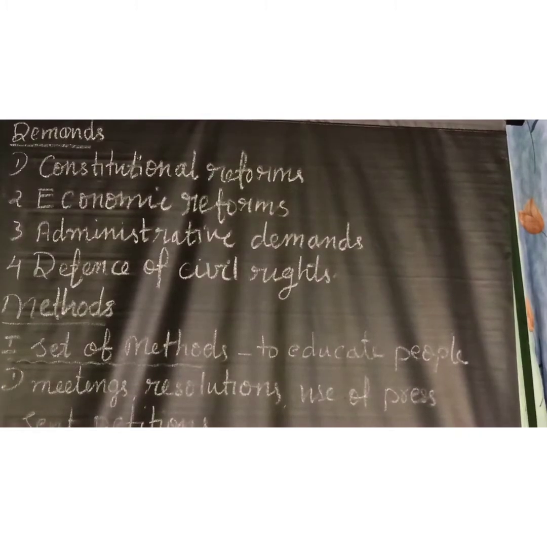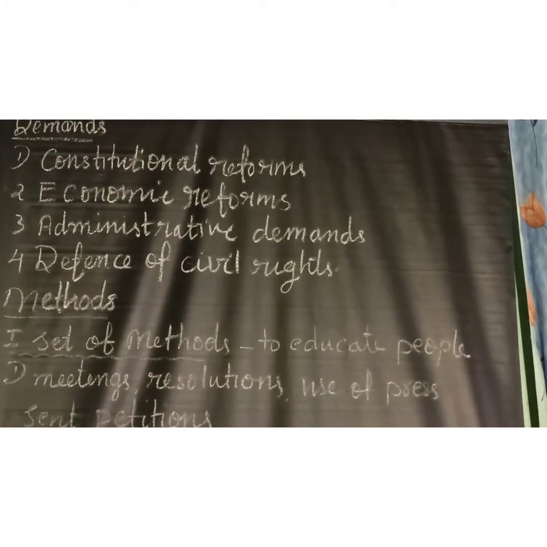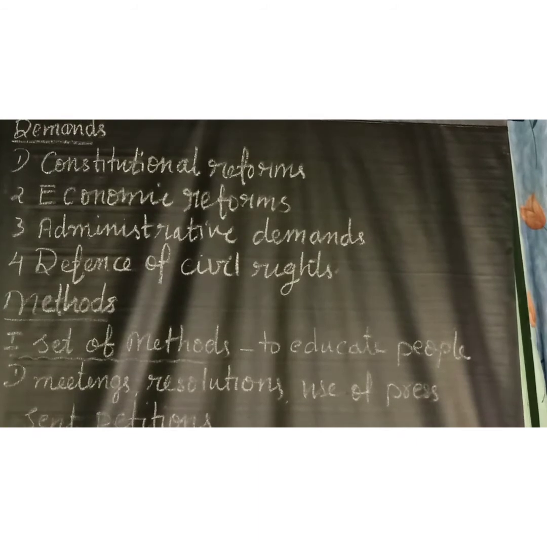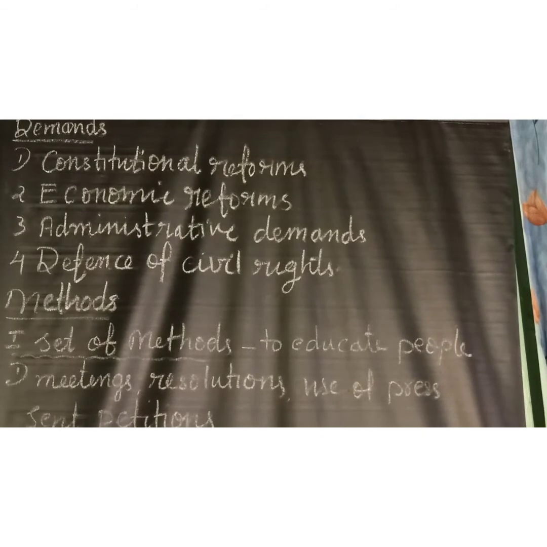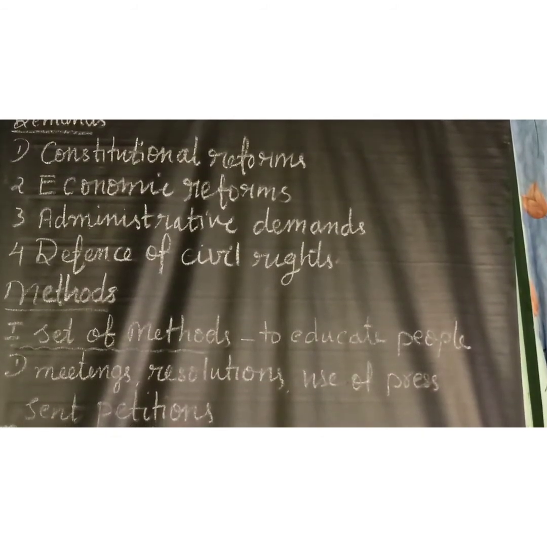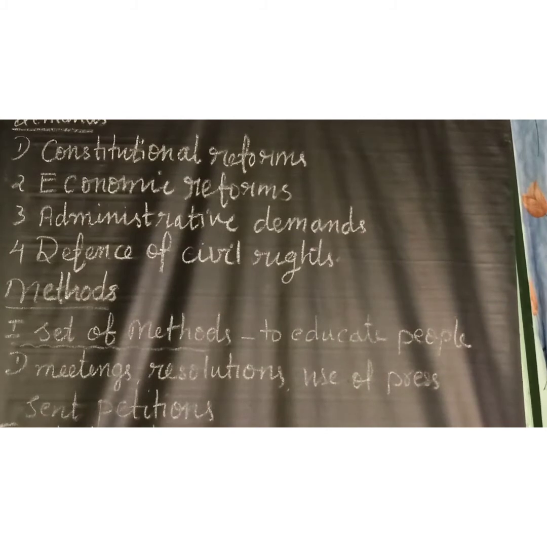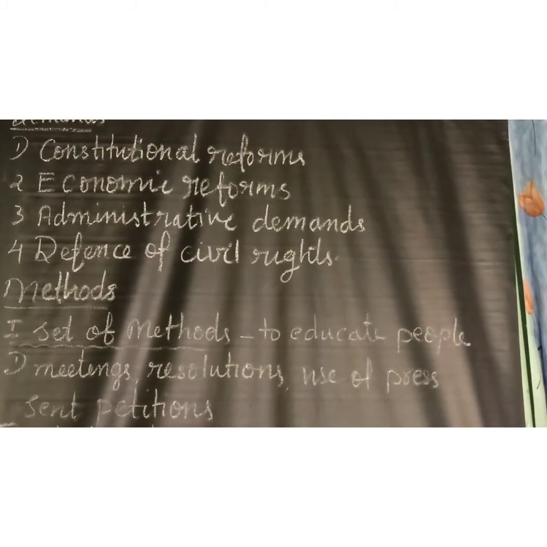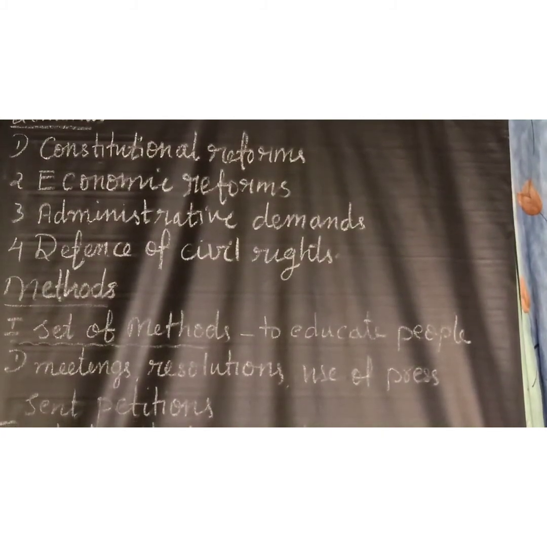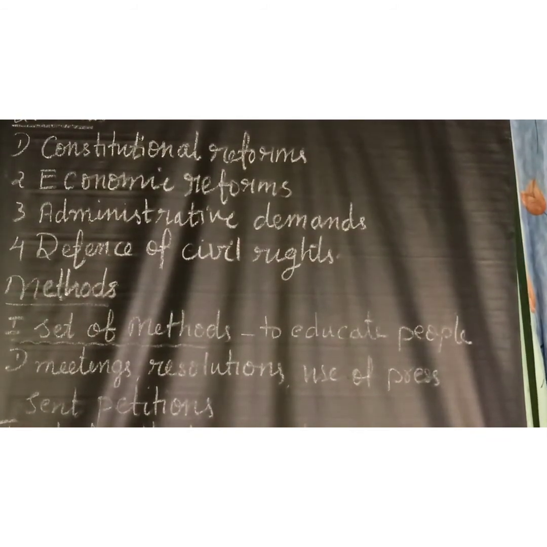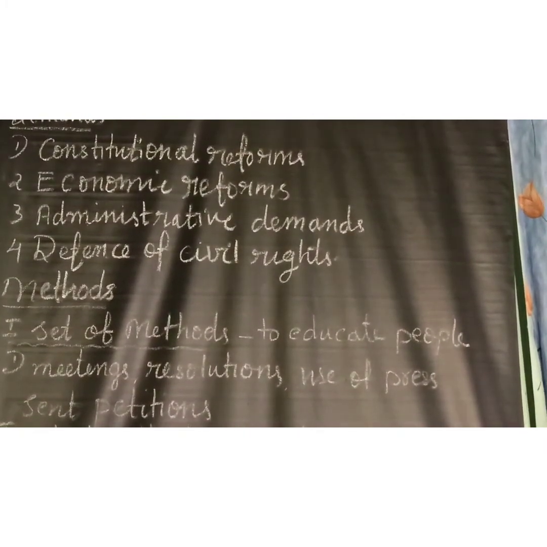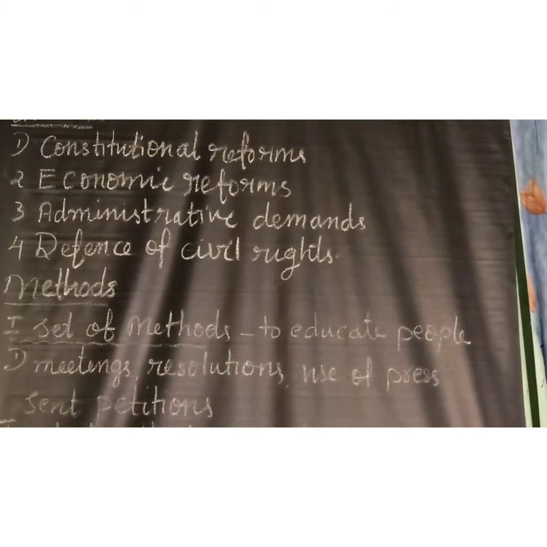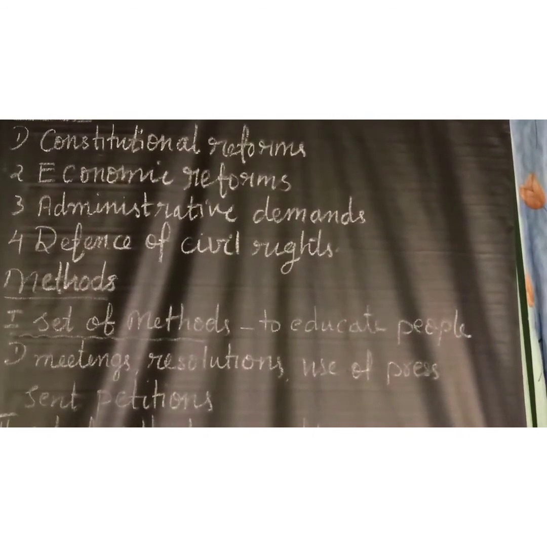First, reduction in land revenue and protection of peasants from unjust landlords. Secondly, reduction of army expenditure. Thirdly, an inquiry into India's growing poverty and famine. Fourthly, Indian farmers should get cheap credit through an agriculture bank. Then development of banking, irrigation, health and medicinal facilities. Next, industrial growth through trade protection. And the last point, abolition of the salt tax and sugar duty. These are the economic demands. Then administrative demands.